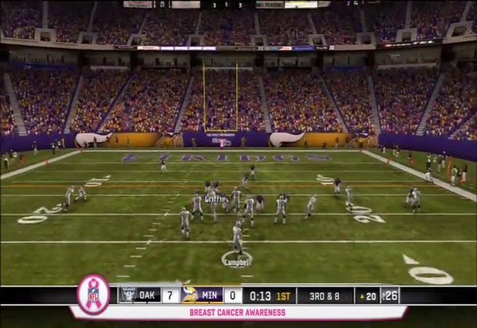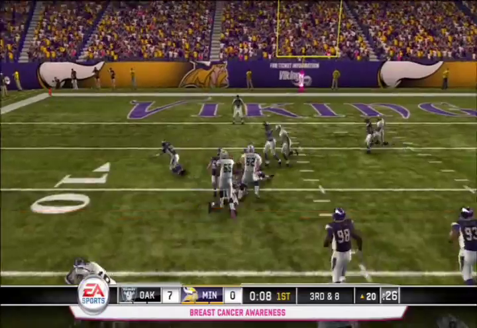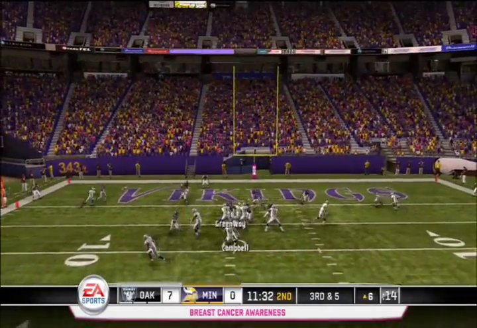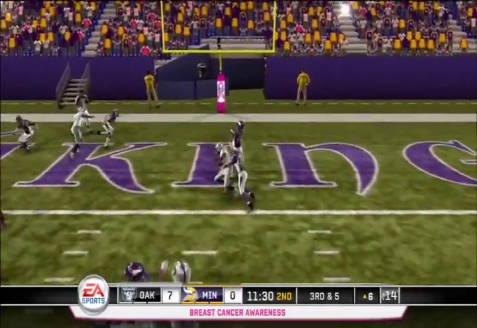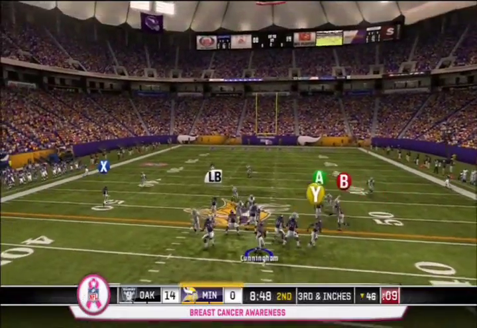Campbell looked brilliant in the first quarter. Campbell looking left, hits Bush on the screen pass, who is going to get inside the Minnesota 10-yard line, setting up a touchdown to Jacoby Ford. Oakland now up 14-zip early. Vikings off to a really slow start.